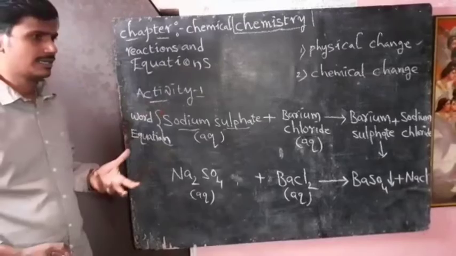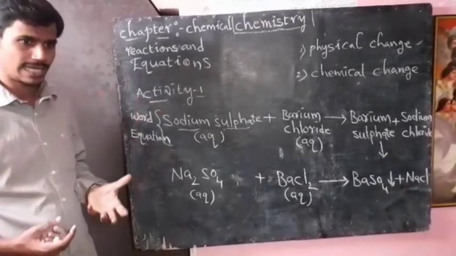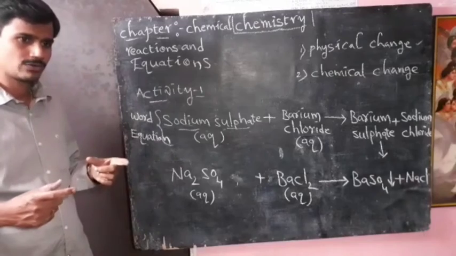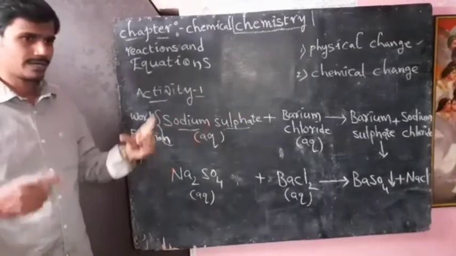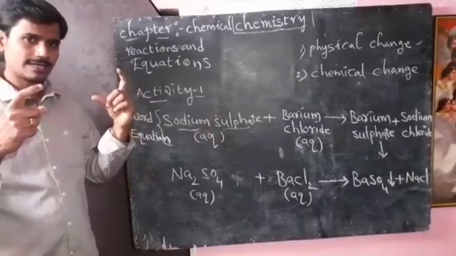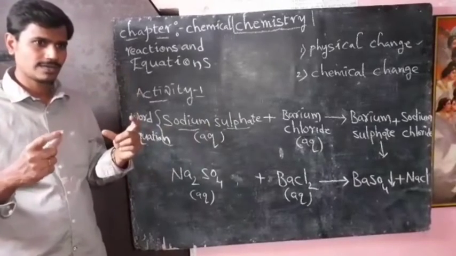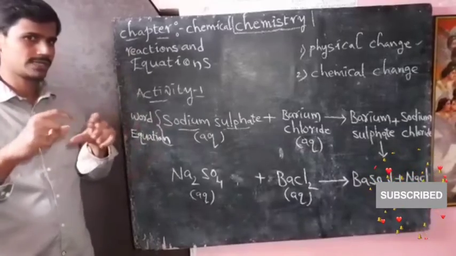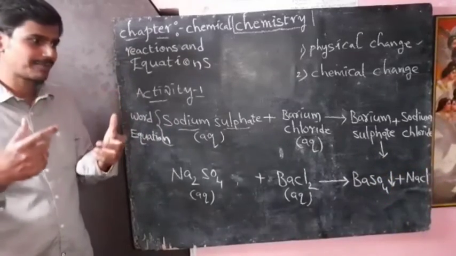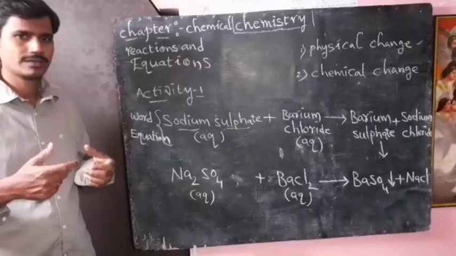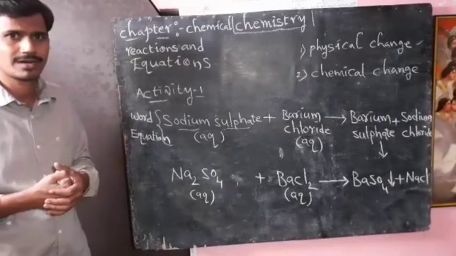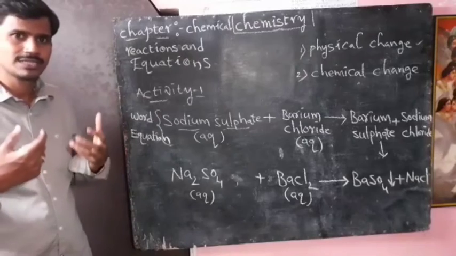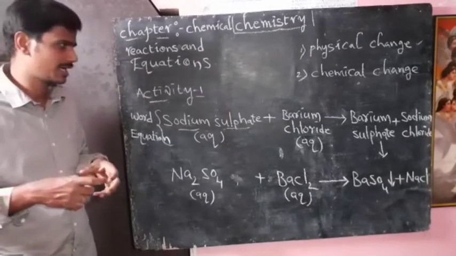This is an activity we have to do in a lab. In one test tube we take sodium sulfate, in another test tube we take barium chloride. Both are colorless liquids. When we add them to one another, a white color precipitate is formed. A white color precipitate is nothing but an insoluble substance, formed during a chemical reaction.